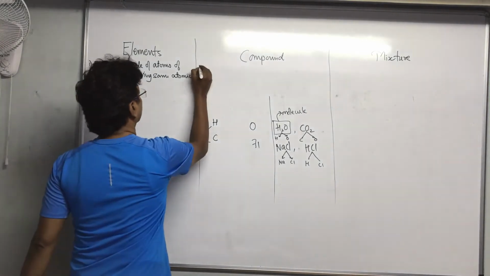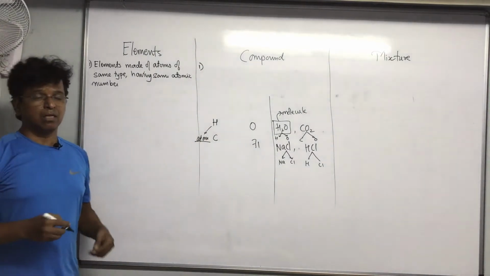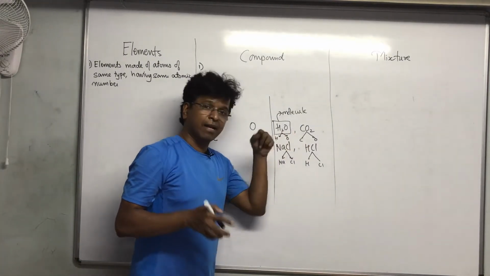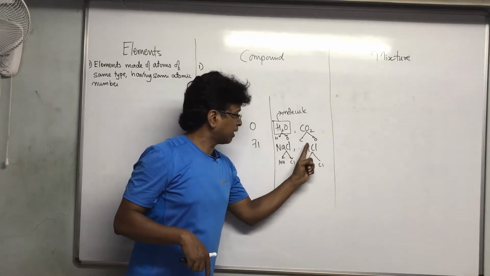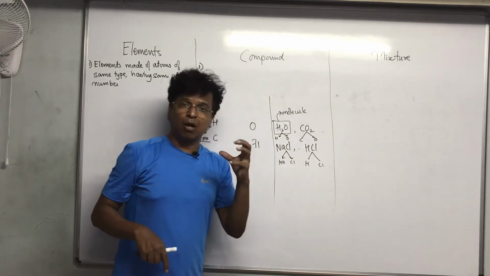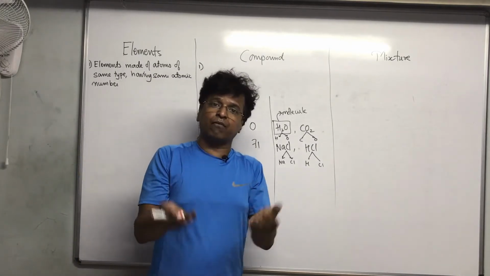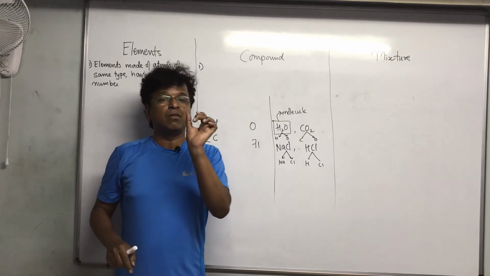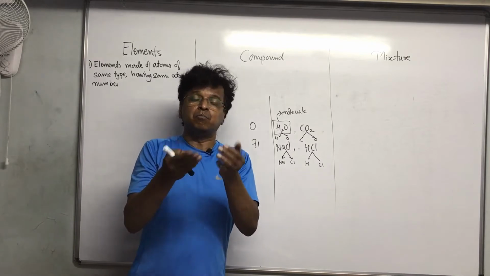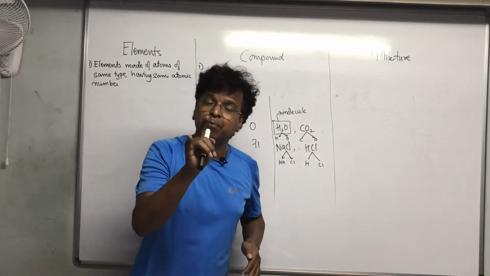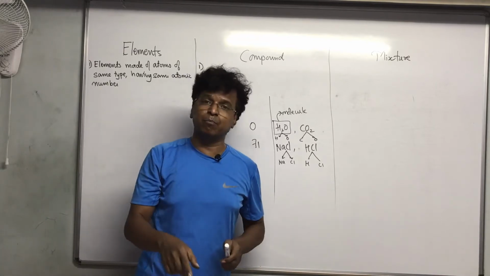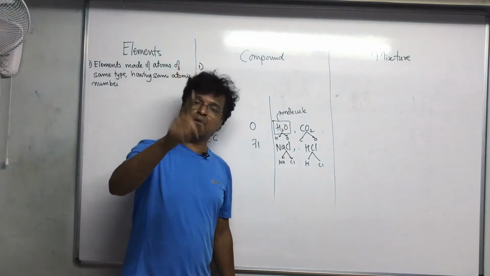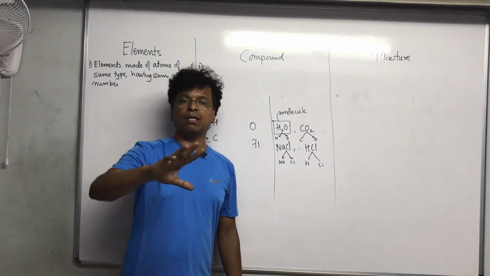And same when I talk about compounds. Compounds are composed of elements. Carbon is an element, oxygen is an element, hydrogen is an element, chlorine is an element. They are all elements. The compounds are composed of elements. And remember, one more thing you have to add: they are not only made up of elements, they are composed of elements mixed in definite proportion. That word is very important. Why is it important? Because when you are making the compound water, 2 hydrogen and 1 oxygen only will come together.